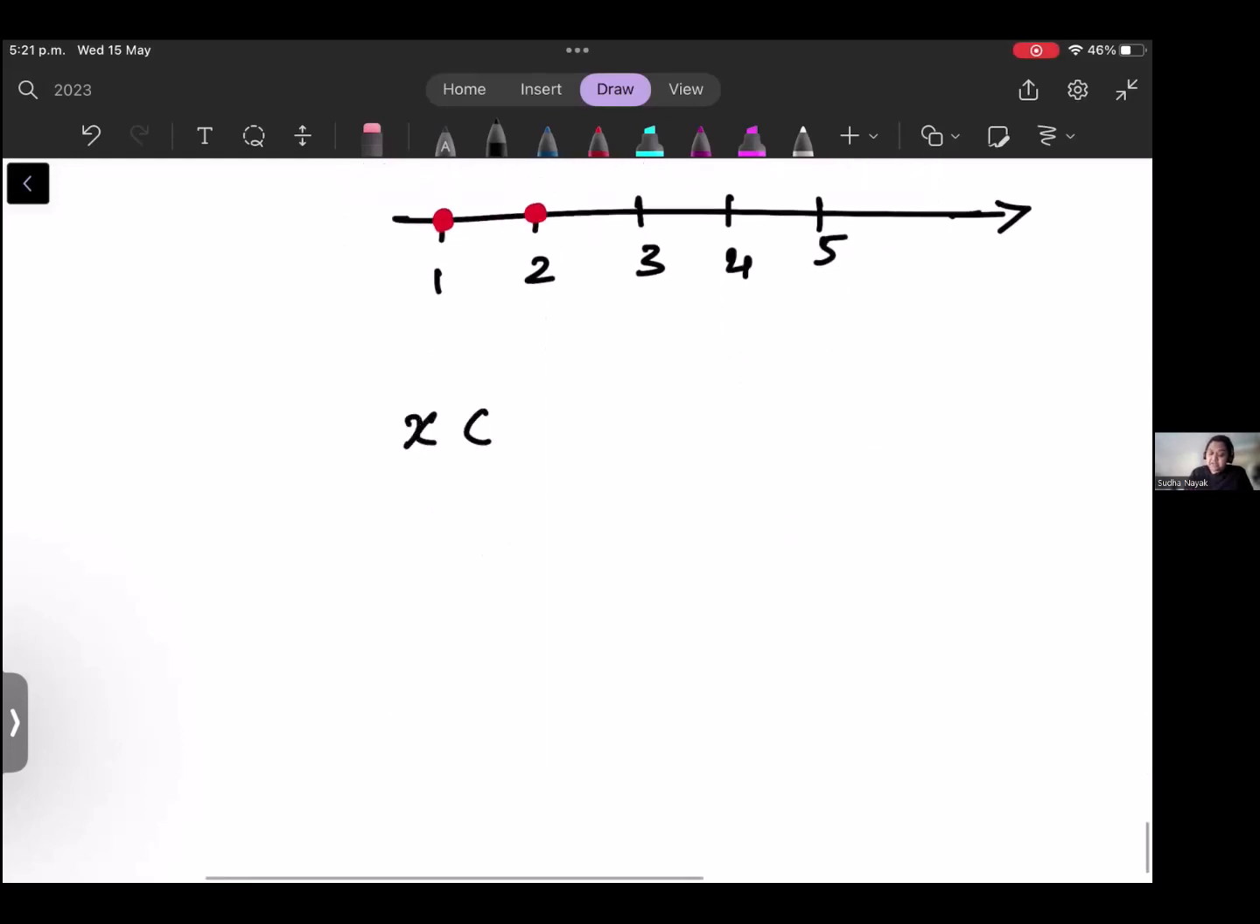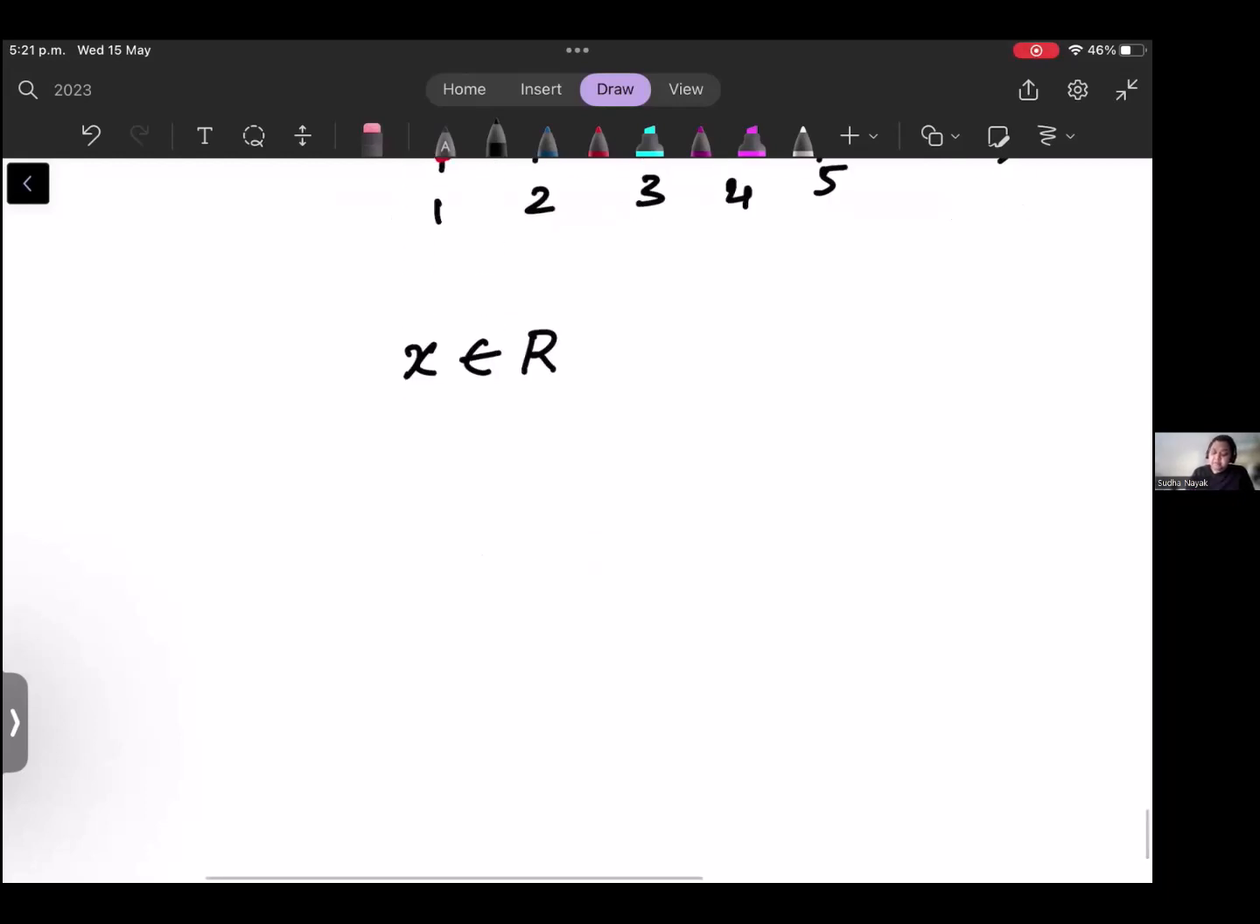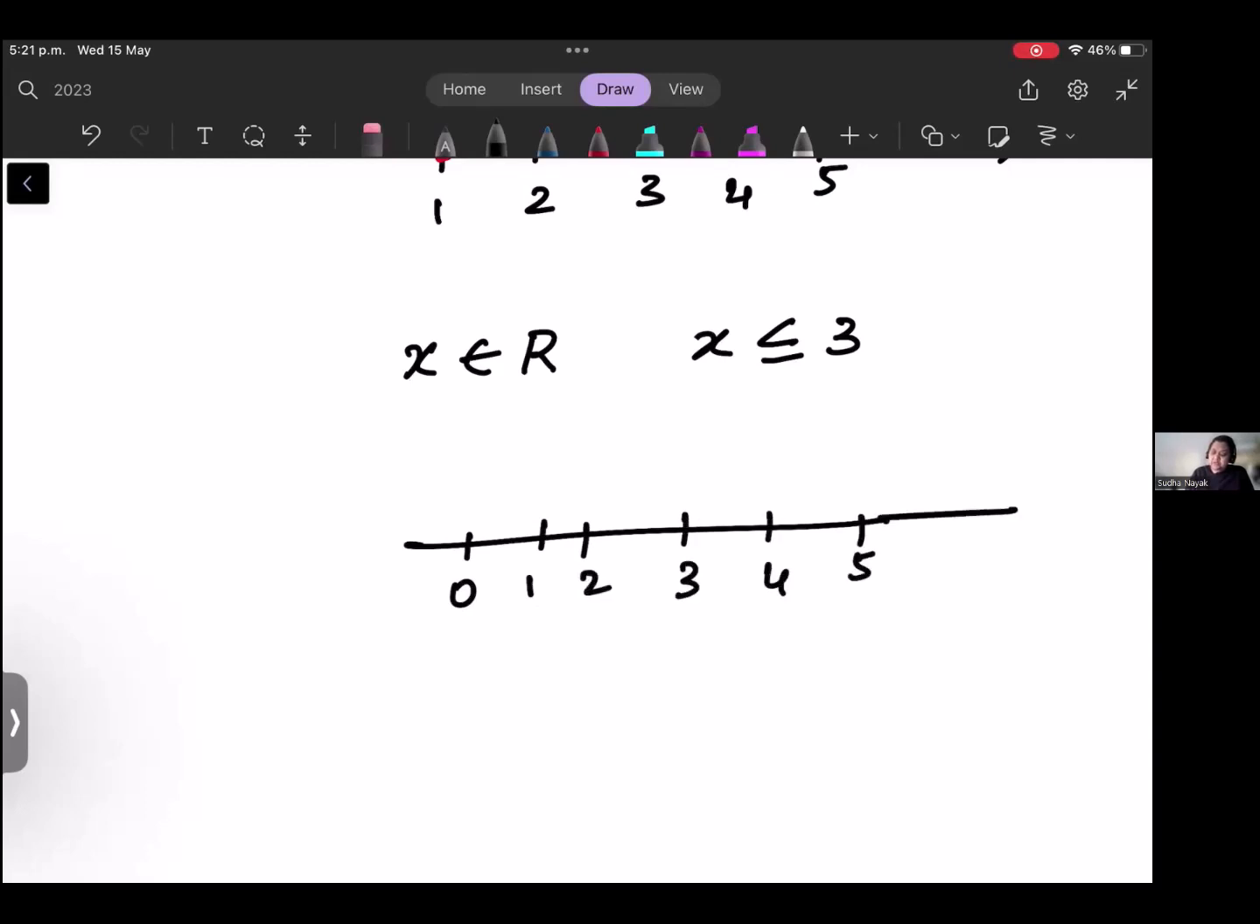Okay. But when x is an element of R, x is less than or equal to 3. So there you can go with 0, 1, 2, 3, 4, 5, etc. less than or equal to 3. Which means that at the 3 you will put a darkened dot like this. This should be like this, okay? And then you draw a line. So when it is an R, you draw a line. When it is an N, you put dots, okay?